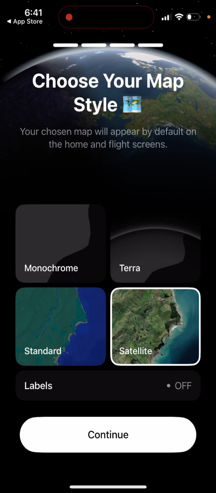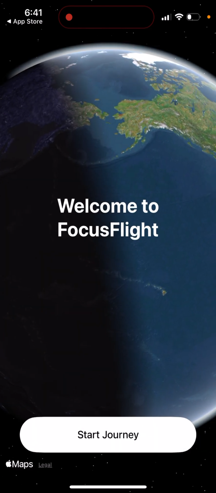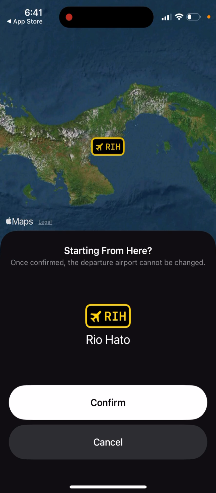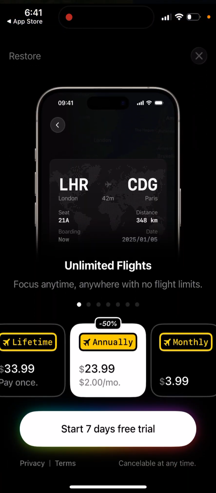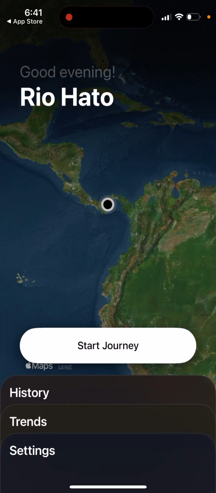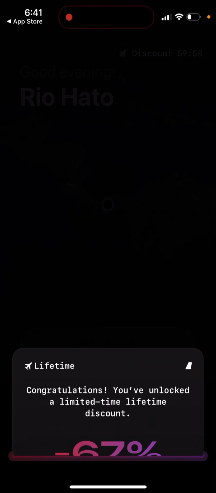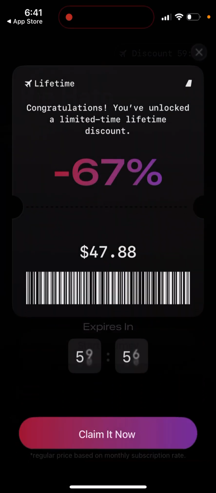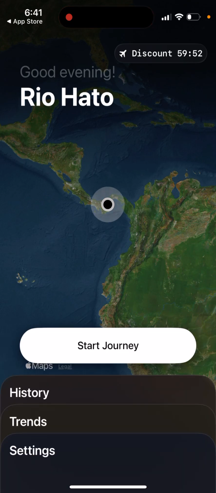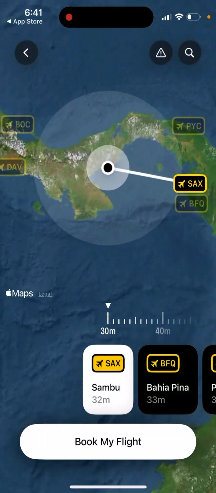Choose your map style, and then here you have it, start journey. Use random location. And then this is your departure airport. So annual is $24, but here you have it. And then there is a lifetime discount, $48. And then also like $15 or something. So then you can just start journey.